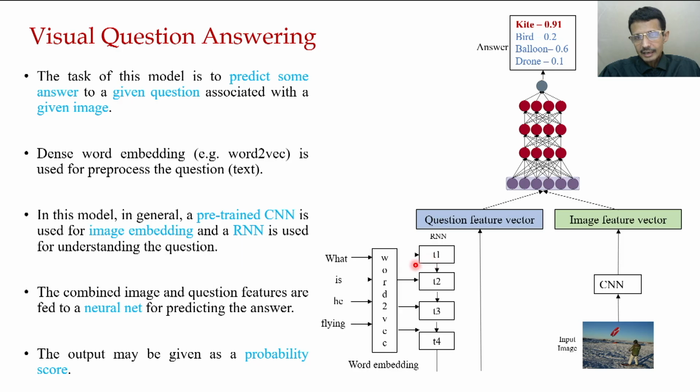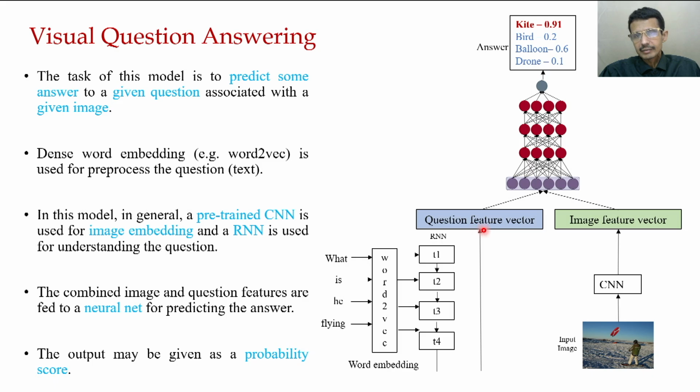The job of this RNN is to analyze this sentence and try to find out the context, or in a very simplistic understanding, the meaning of the sentence. And this contextual understanding is represented here as the question feature vector.